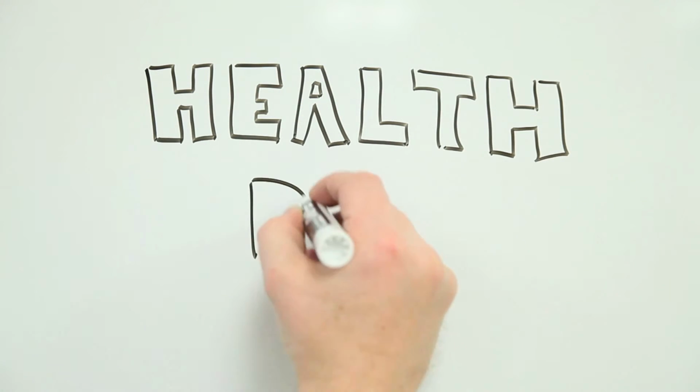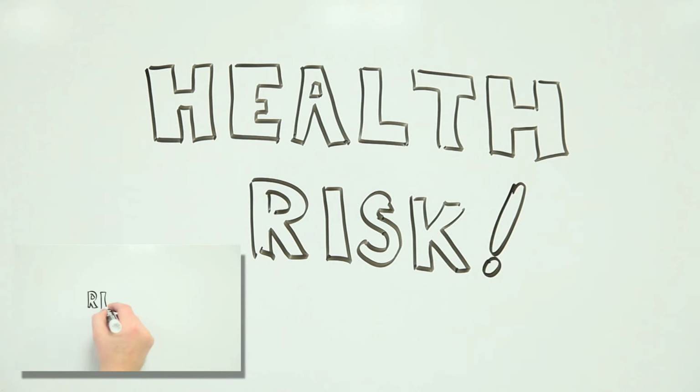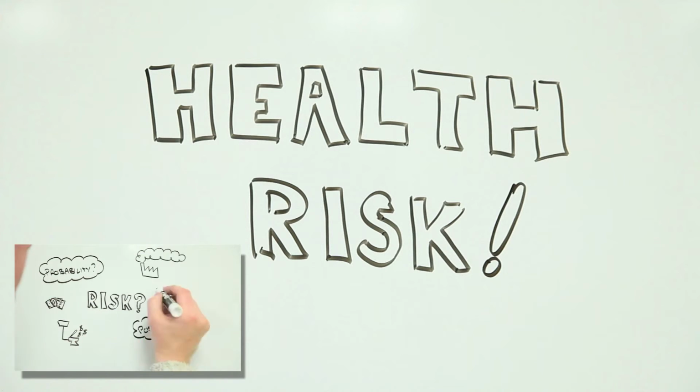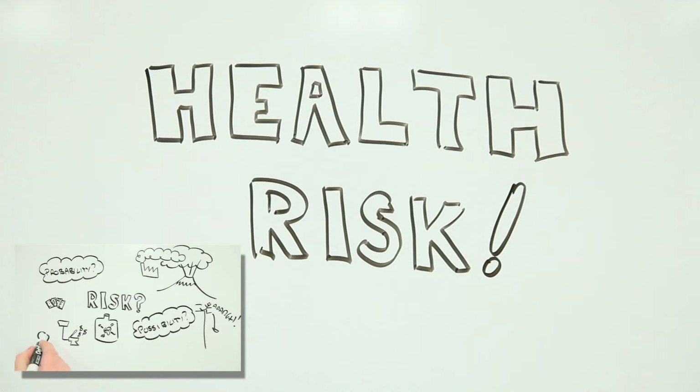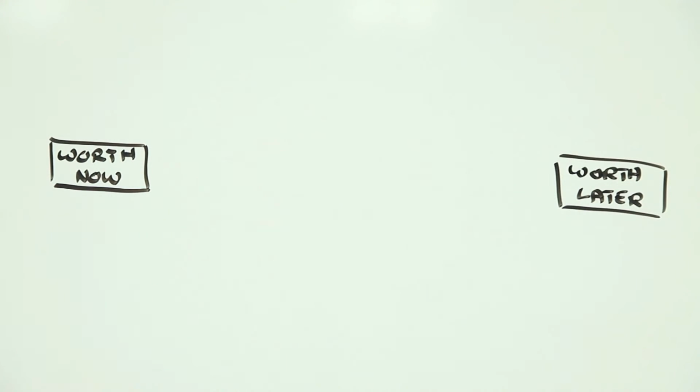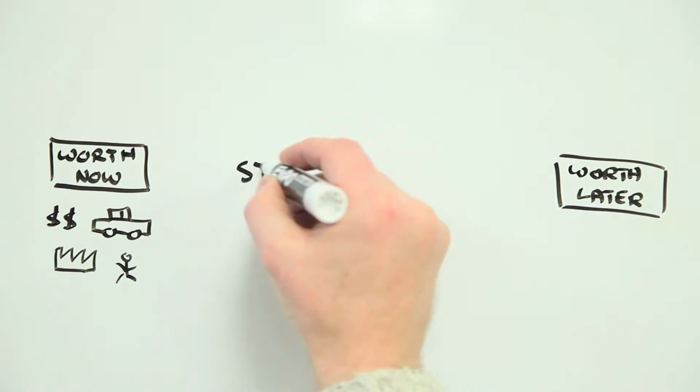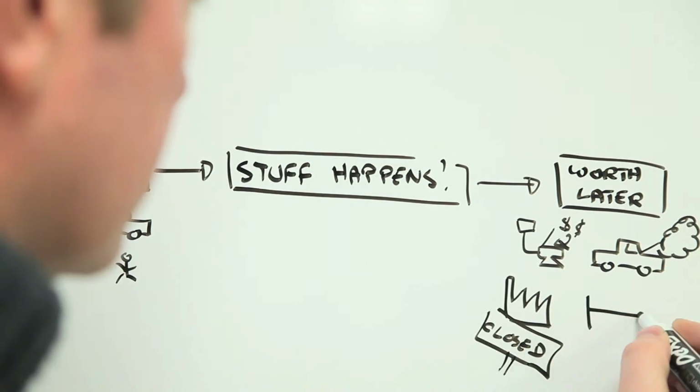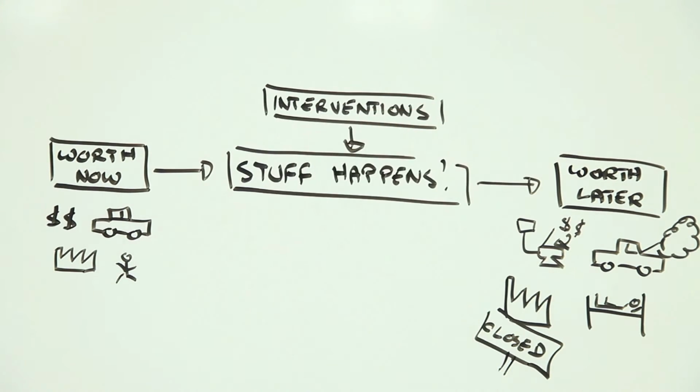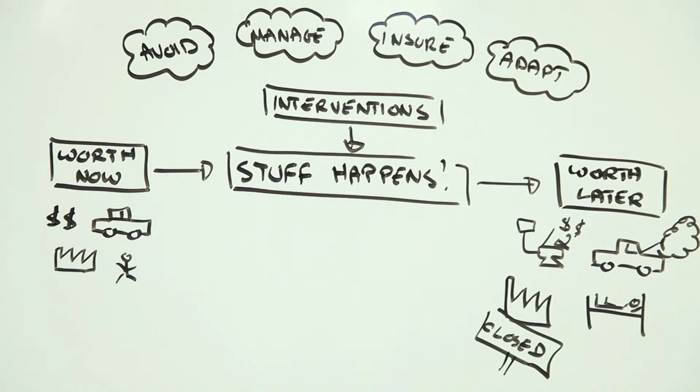What is health risk? Last week, Risk Bites took a 30,000-foot view of what is meant by risk. This week, I'm looking more specifically at what this means for health risk. To recap, things that are important to us have worth. Bad stuff happens, and that worth is diminished. We can reduce this loss of worth or its impacts through avoidance, insurance, or adaptation.